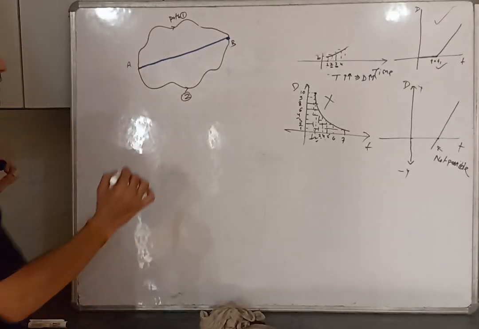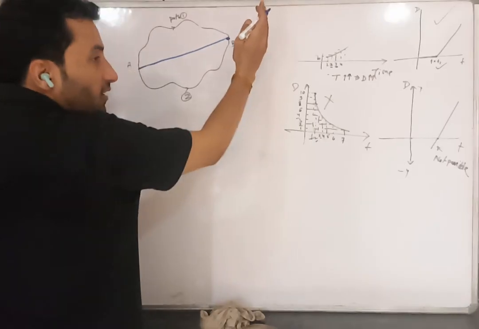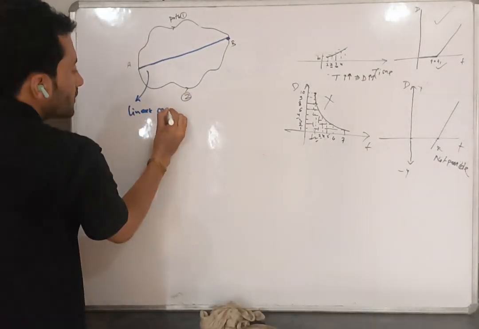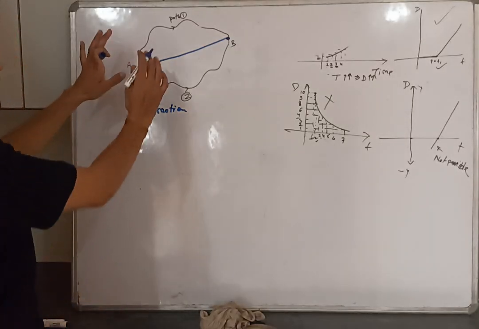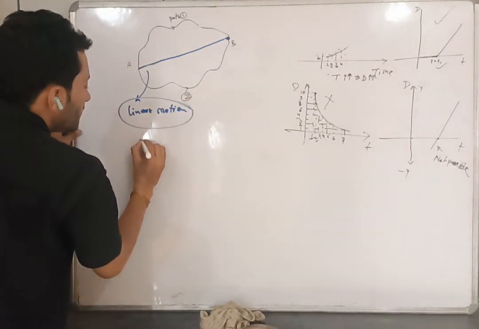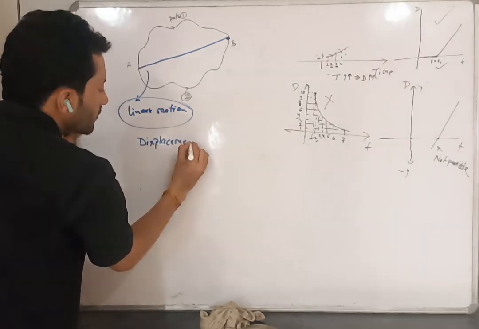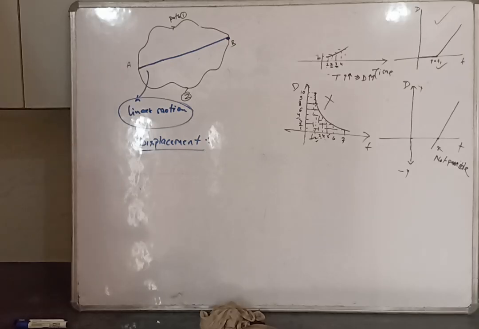This is called linear. This is a straight line, a linear line. This is called linear motion. Or I have to define this in one word, so I call it displacement. Do you know what displacement is?